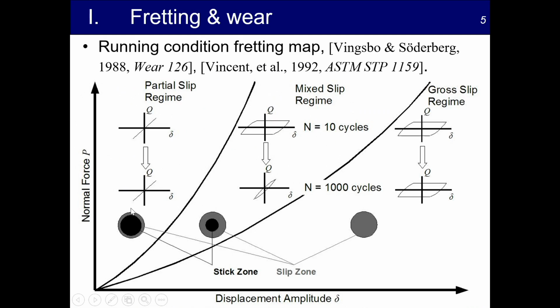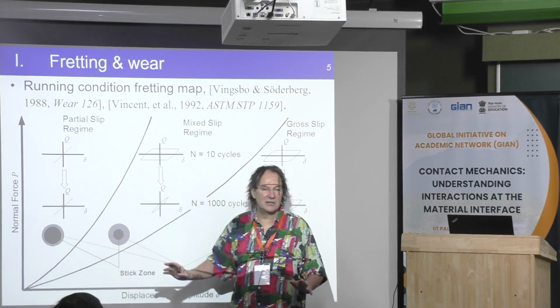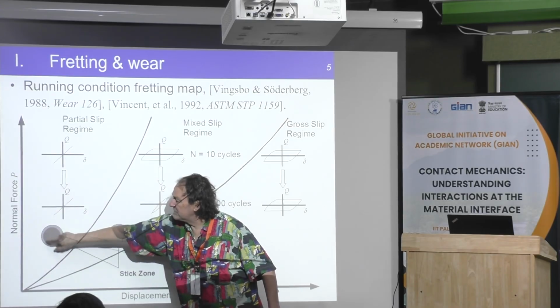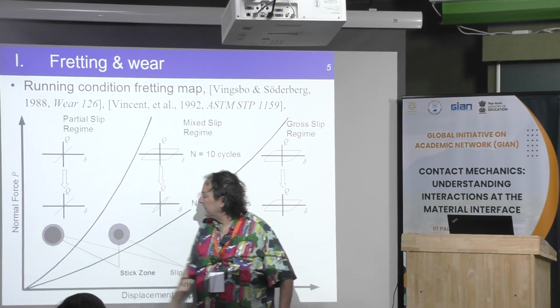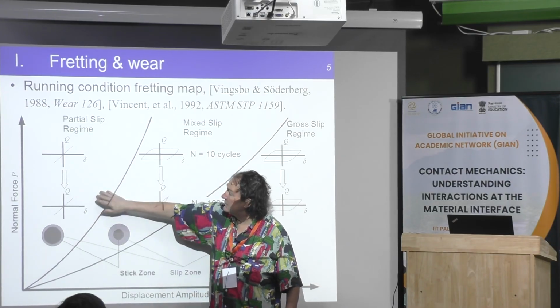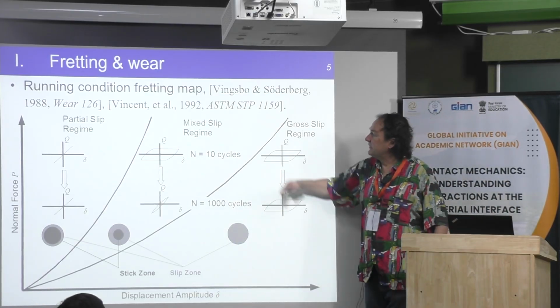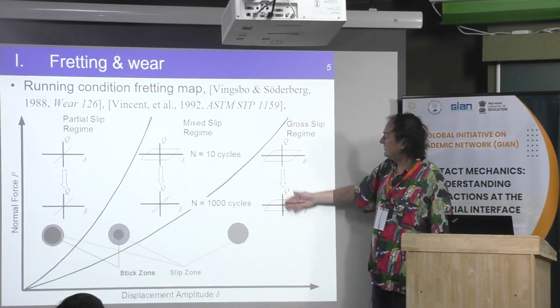When you have that, this is only elastic, purely elastic. There is no fretting. When you have some area which is sliding, you should have this type of loop. It should be like that. Then here this is a partial slip regime. Here this is a mixed slip regime. You can switch from a gross slip to partial slip, and here it's only the gross slip regime.